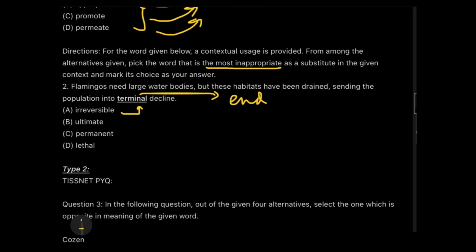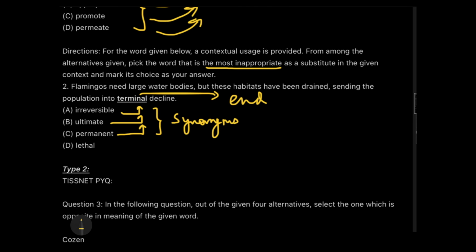Now, try to put it one by one. Irreversible decline. Yes, we cannot bring back the population which is already extinct. So it is somewhat correct. Then ultimate decline. Yes, ultimate decline because that will not be able to be reversed back. Permanent decline. See, if you carefully check, these three are almost synonyms, guys. Irreversible, ultimate, permanent.